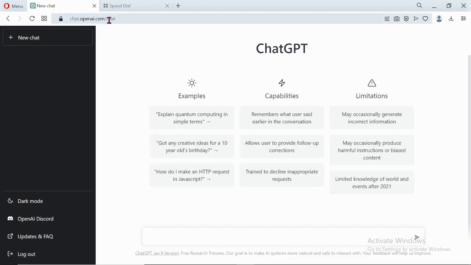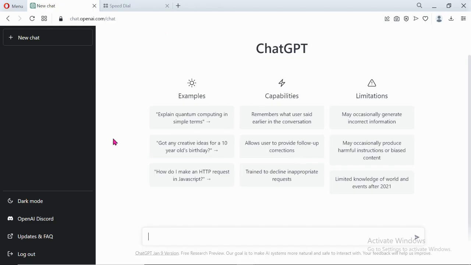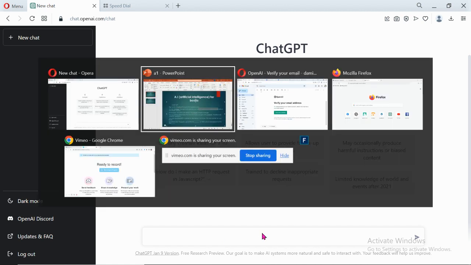As you can see, it directed us to chat.openai.com. So this is the chat website. Like I said, you can access ChatGPT on two different websites. Now the beta is the same thing. When you go into beta.openai.com/playground and you log in with your details, you will still get ChatGPT, but it will be of a different interface.